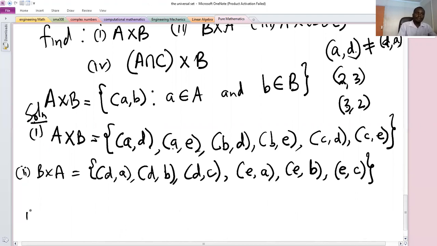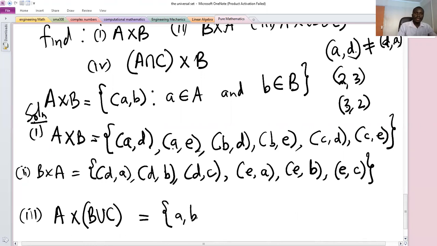Now, part 3, we need to define A cross B union C. Now, this is the same as A, which has elements A, B, C, cross, now, let's get B union C. B union C means all elements in B or in C or both in B and C. So B is this set having elements D and E, and the set C has the elements A and D. So the union of these two sets will be simply the set having elements D, E, and A. You don't have to repeat D again because D is already written.